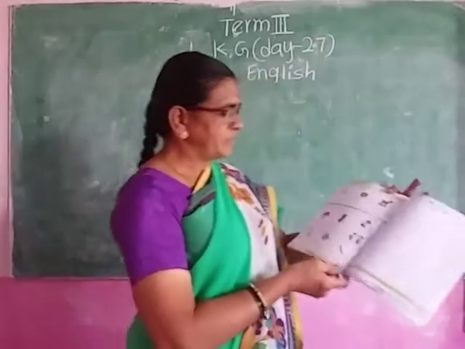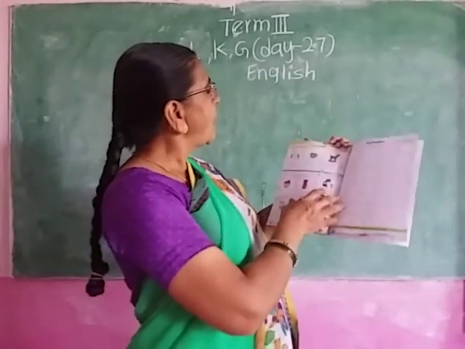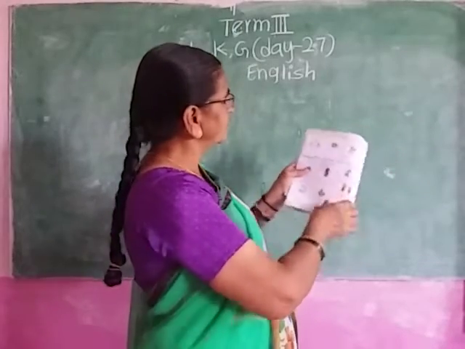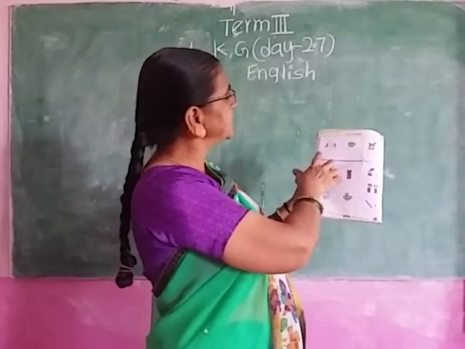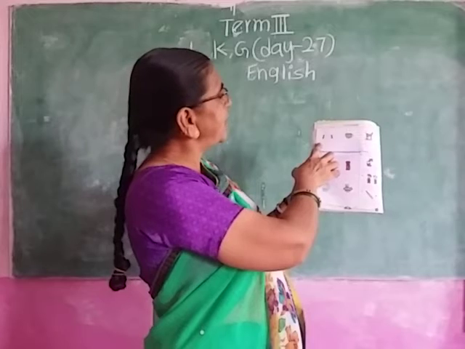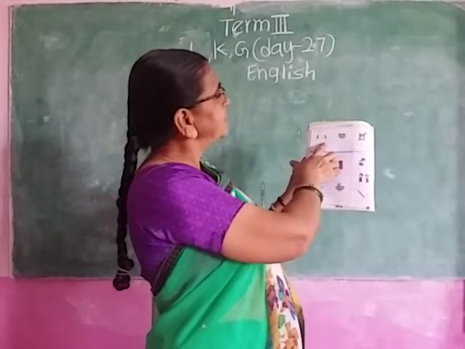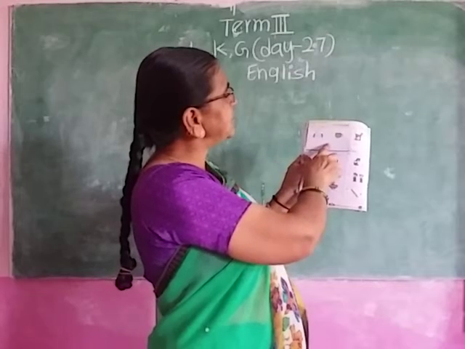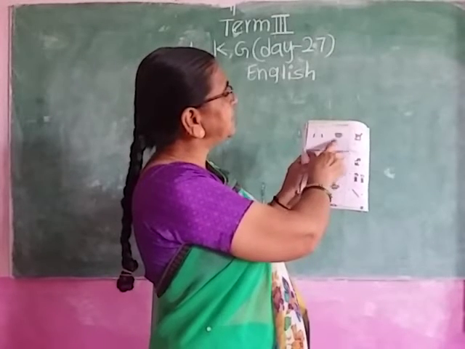English, here. Page number is 94, ma. On, in, and. Here, see, a cat. Where is the cat, ma? Yes, a cat on a mat. Where is a pen? Where is a pencil, ma? A pencil in a cup.